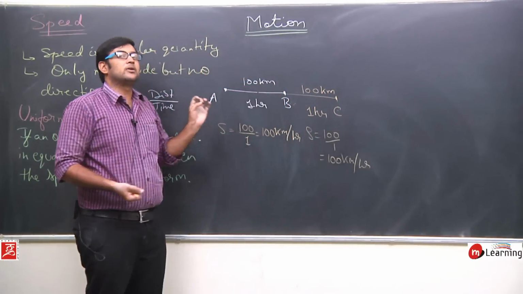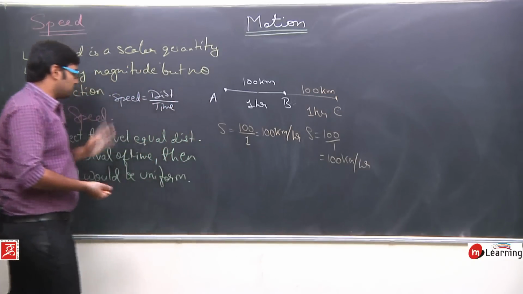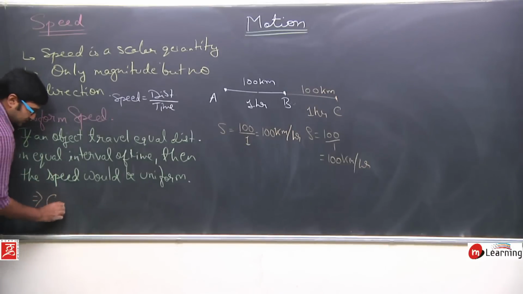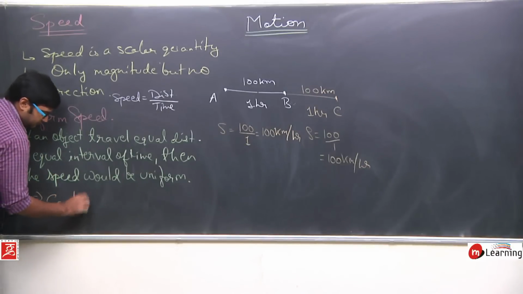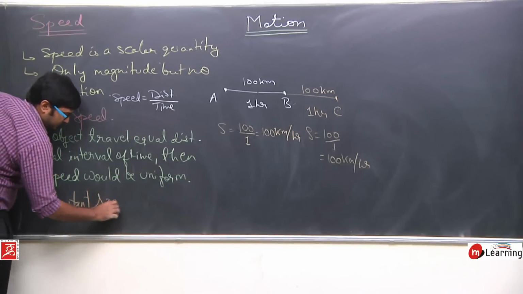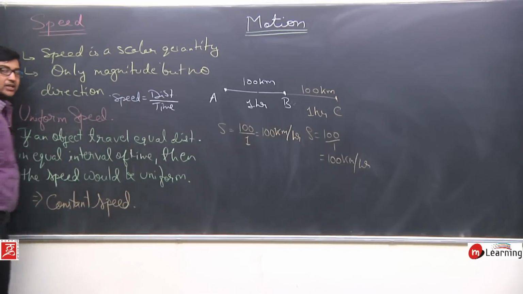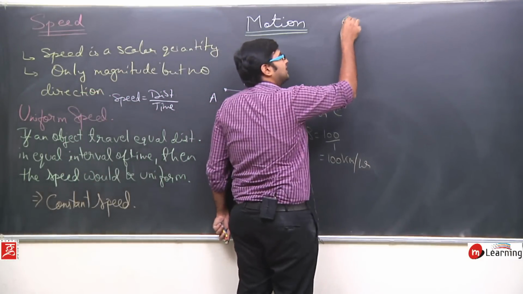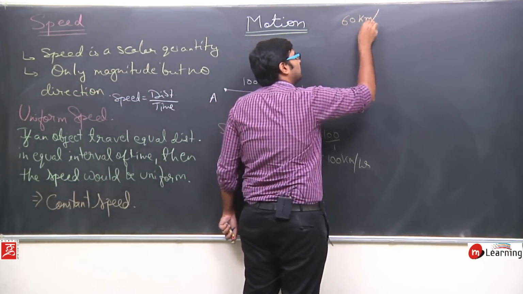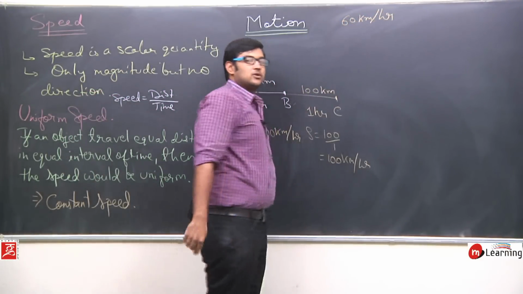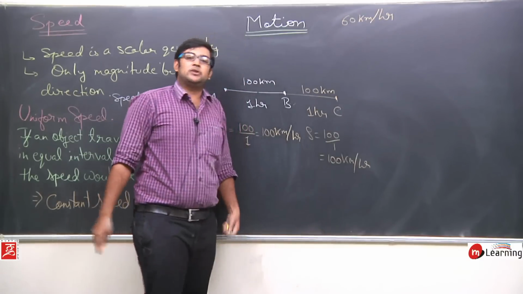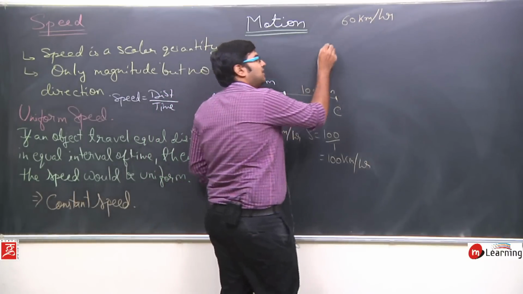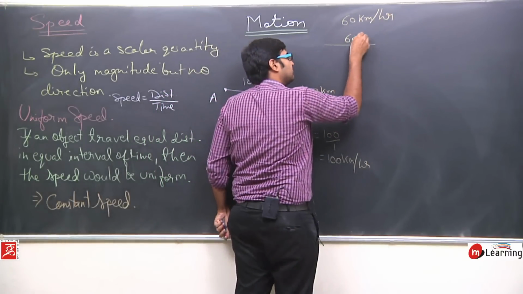the uniform speed. So uniform speed means constant speed, that my speed is not getting changed. I am traveling with the same speed. For example, I am continuously traveling with, let us say, 60 kilometers per hour. If I am traveling with 60 kilometers per hour, what does this mean? In 1 hour, I will travel 60 kilometers.